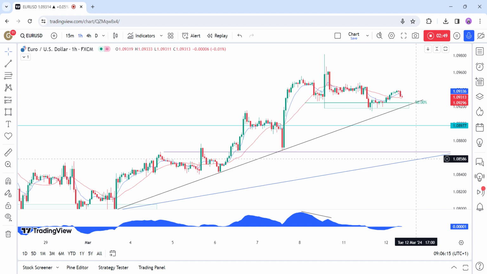Today we have the main event of the week, that is the US CPI report. On Thursday we get the US PPI, US retail sales, and the US jobless claims figures. On Friday we conclude the week with the University of Michigan Consumer Sentiment Survey.